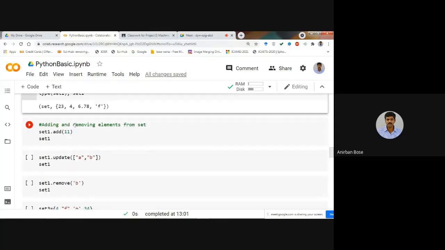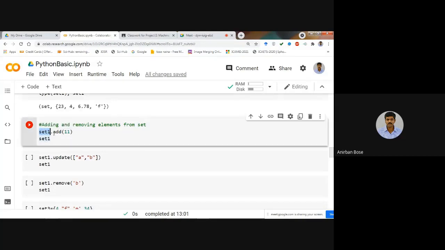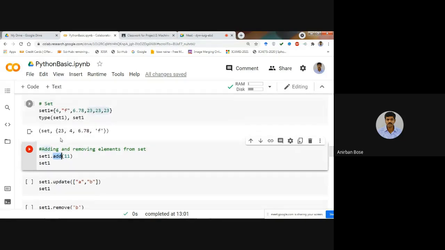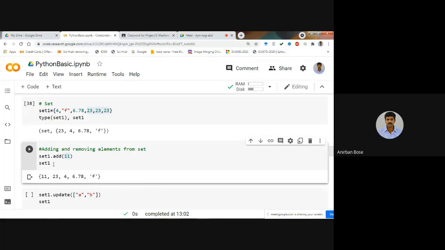Now for adding and removing elements from a set, simply write the name of the set dot add, and then put the value that you want to add, either a string or a number. Here in the previous set, that is set 1, we want to add one more element, that is 11. If you do that and print set 1, you see that 11 is now added along with the other values in the previous set.